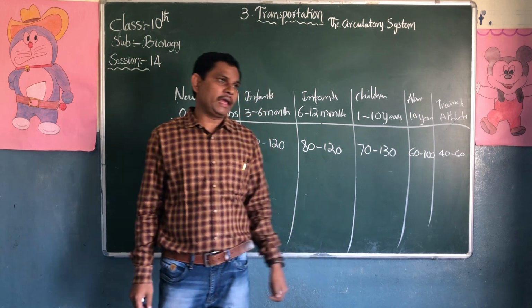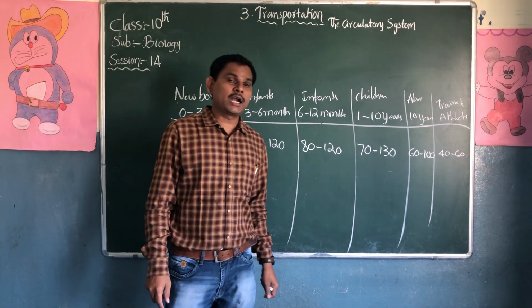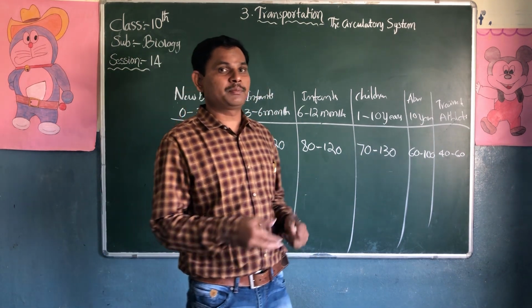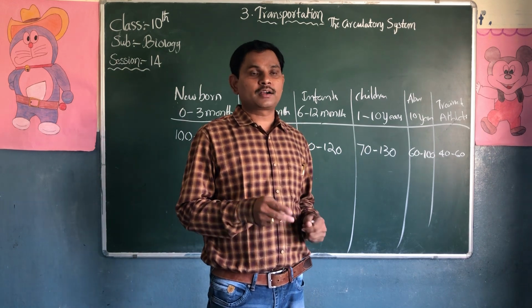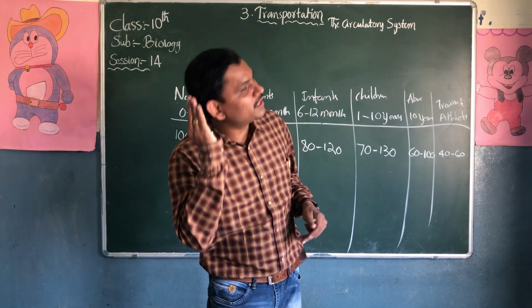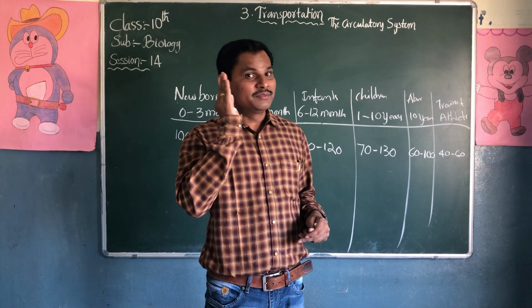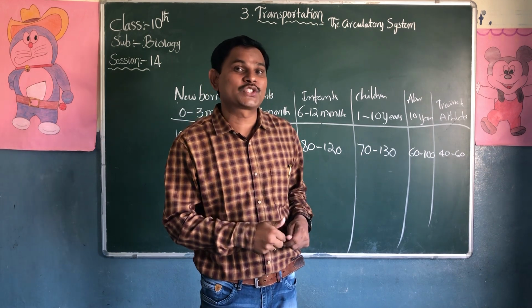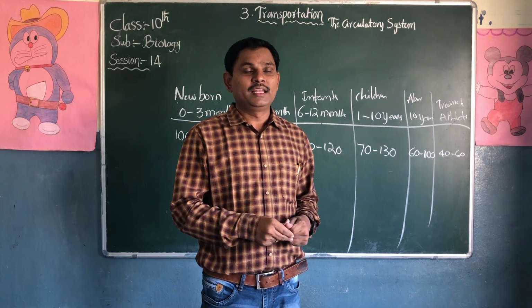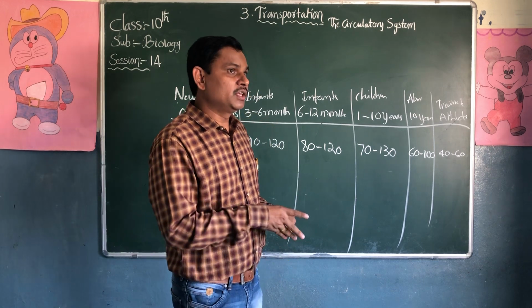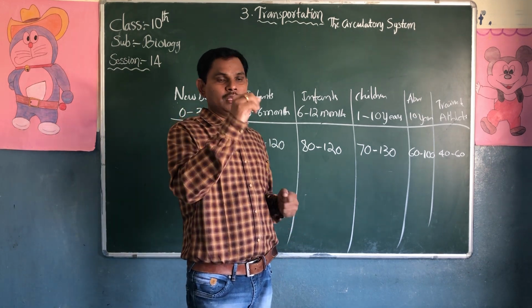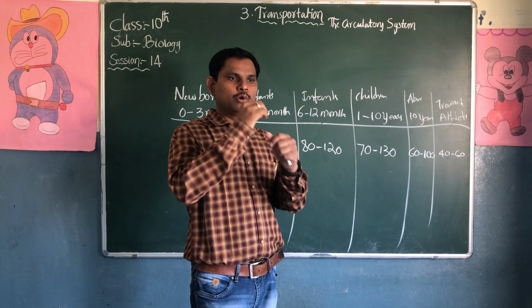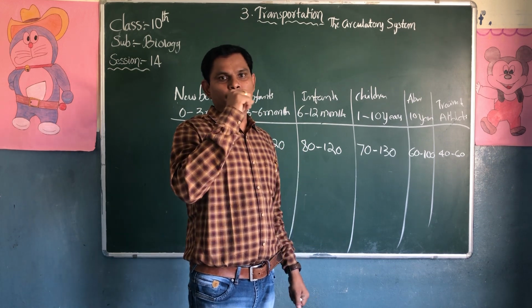So in olden days, to observe the heartbeat rate of another person or patient, the doctor was supposed to keep his ear on their chest. Before the discovery of the stethoscope, they used bamboos. The bamboo has a big hole inside the trunk.